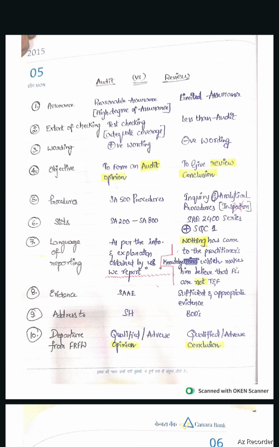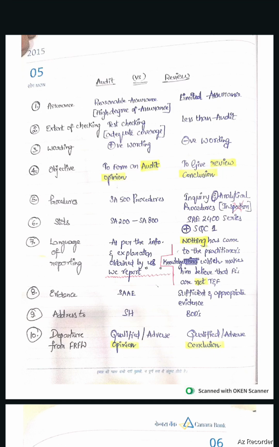Language of reporting. In case of audit, as per the information and explanation obtained by us, we report. In case of a review, the language is nothing has come to the practitioner's knowledge, which makes him believe that financial statements are not true and fair view. Next, in case of audit, the evidence is sufficient and appropriate audit evidence. In case of review, the evidence is sufficient and appropriate evidence. Audit will be addressed to shareholders. In case of review, we will address to board of directors.